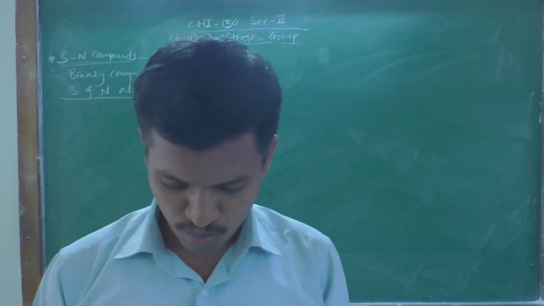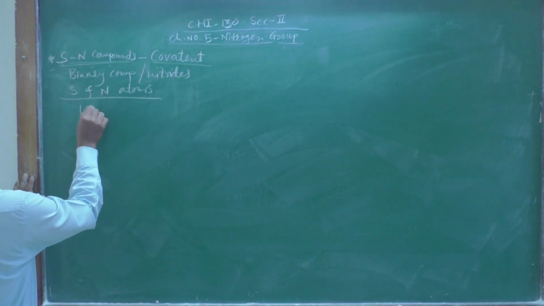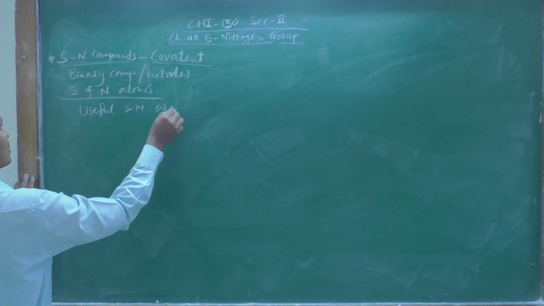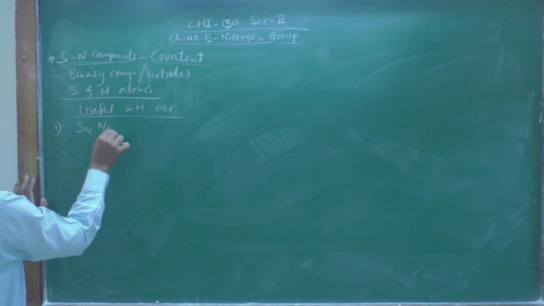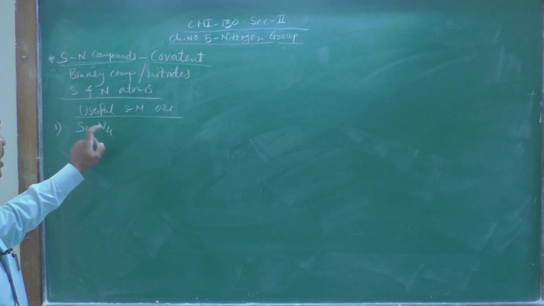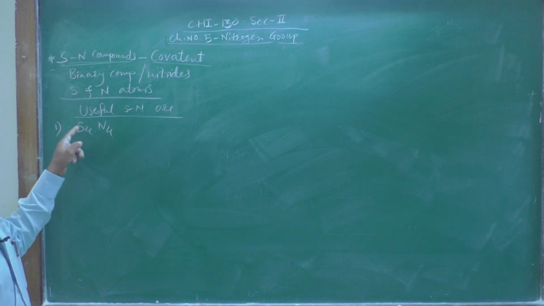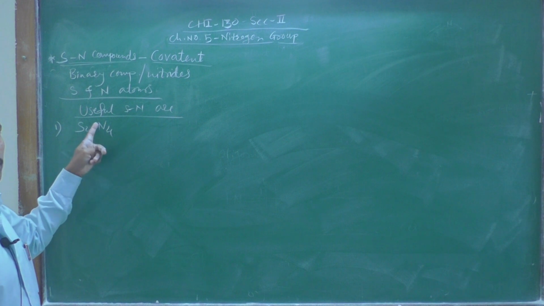The two most useful sulfur nitrides are, first, S4N4. The name is very simple: tetrasulfur tetranitride. Tetra means 4, so 4 sulfur and 4 nitrogen.